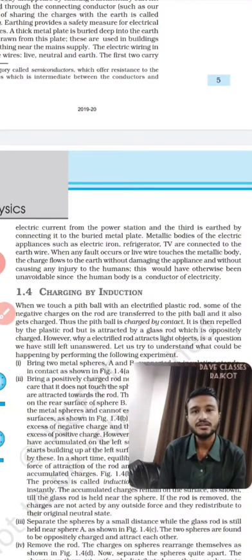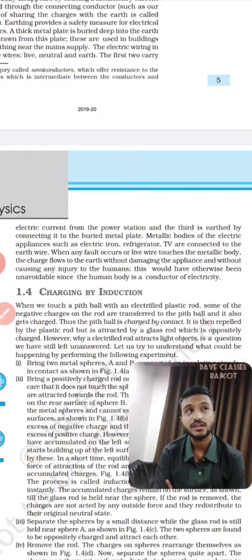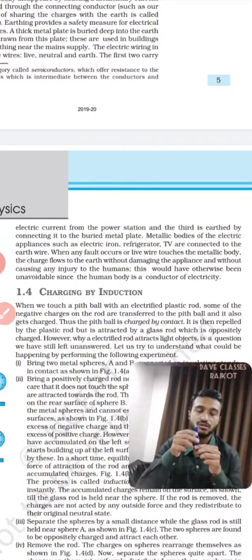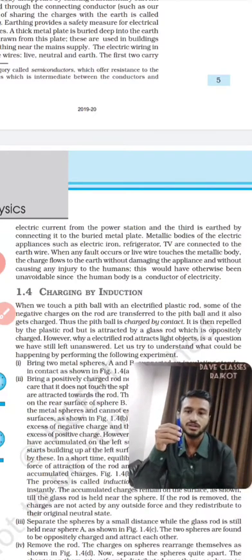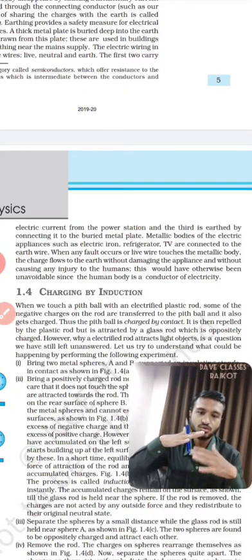Why has the name earth been given? Whenever lightning takes place, or something happens at your homes, and it comes to your house, the ground wire, which is another name for it, will be dipped into the soil.